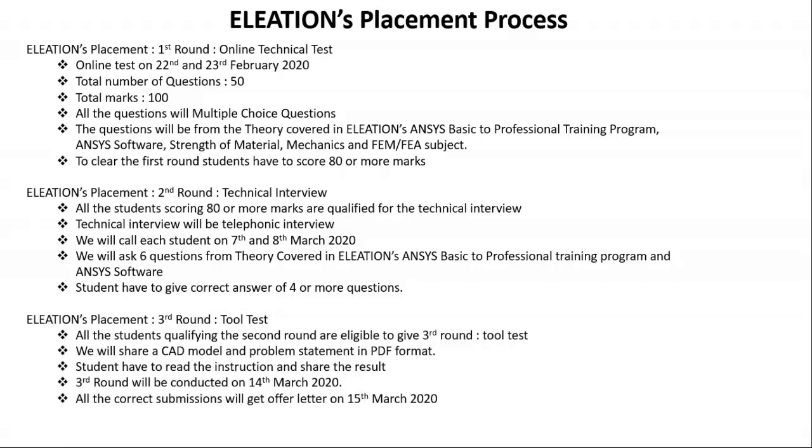ELEATION placement process third round is a tool test. All the students qualifying the second round are eligible for third round. In this round, we will share a CAD model along with the problem statement in PDF format. Students have to perform the analysis mentioned in the problem statement, create the presentation and submit the presentation to hr@eleation.com. All the students clearing the third round will get offer letter along with the joining date and the process on 15th March 2020.